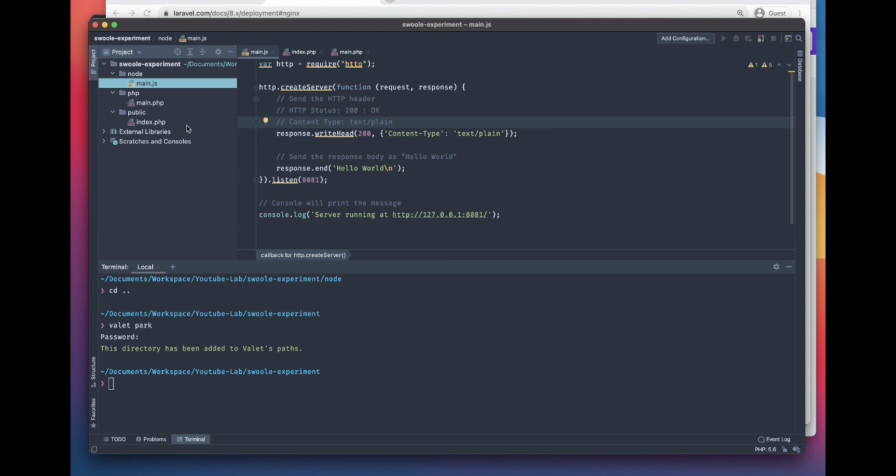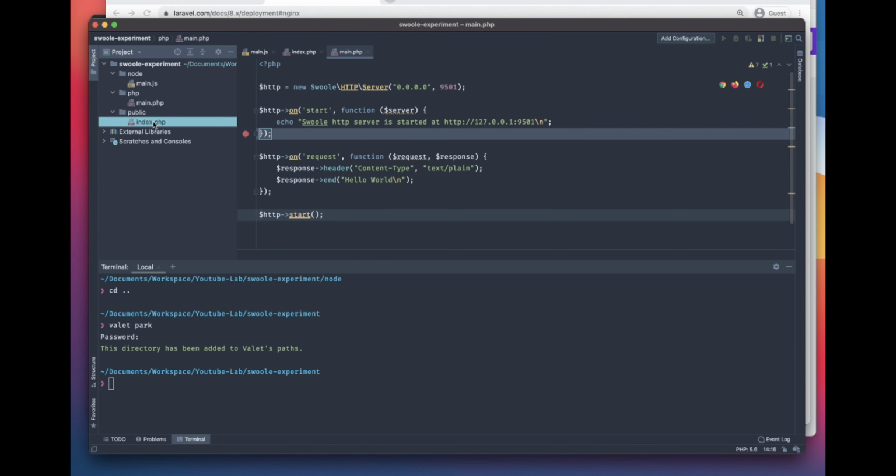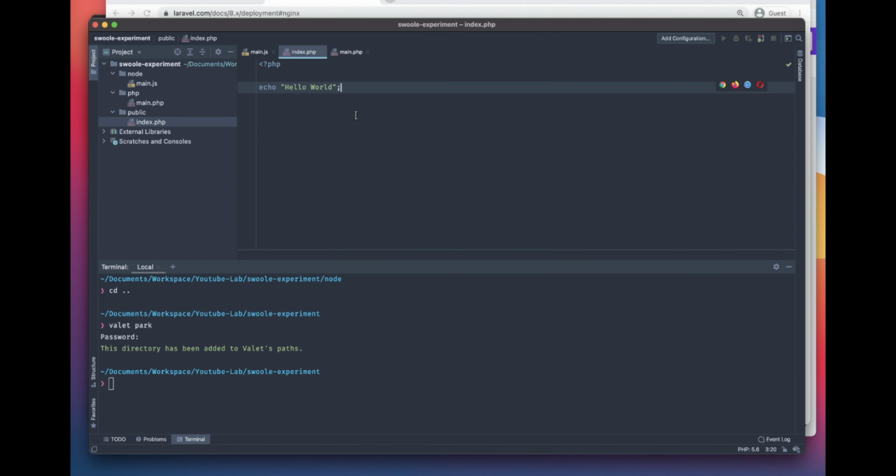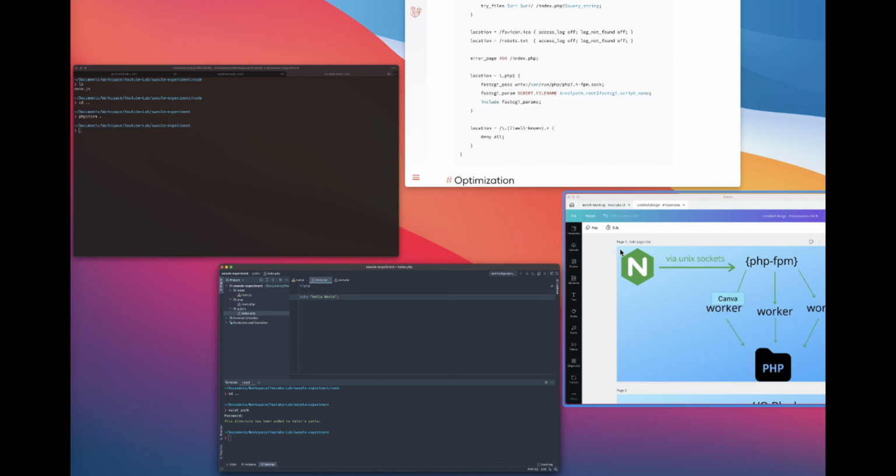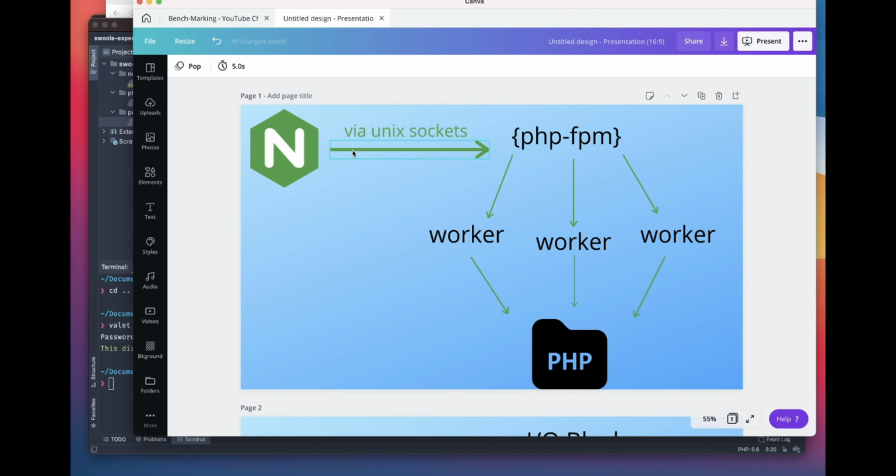In this video, we'll look at the benchmarking between Node.js, PHP, and also PHP Soul. This is the Soul application and also the PHP Nginx application. But before actually doing the benchmarking, I just want to go through how PHP works, how Node.js works, and how Soul works. What is the difference, what difference does it make, and why is there a difference? So let's go ahead.